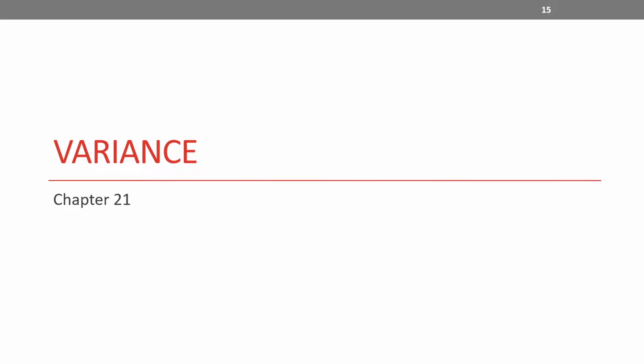Okay, this is video 5 and we are beginning with chapter 21. We are talking about variance. In this video, I'm going to talk about analyzing a random experiment and the motivation behind variance.